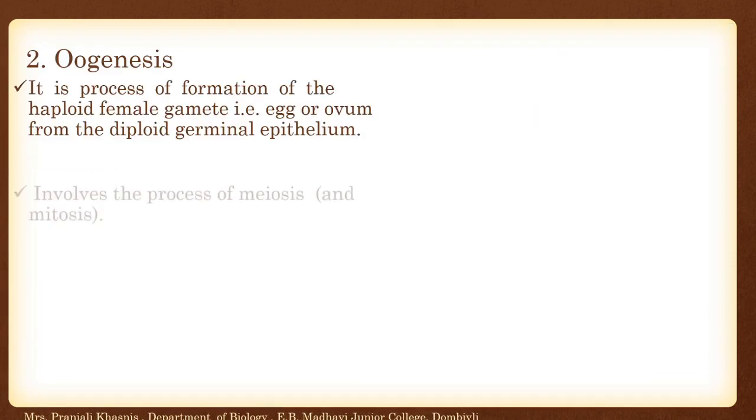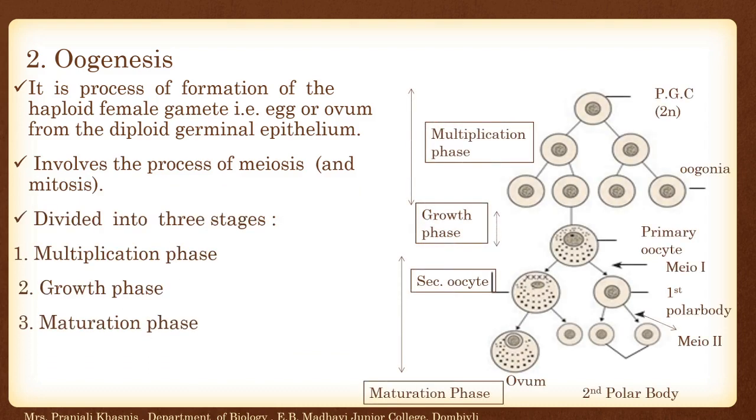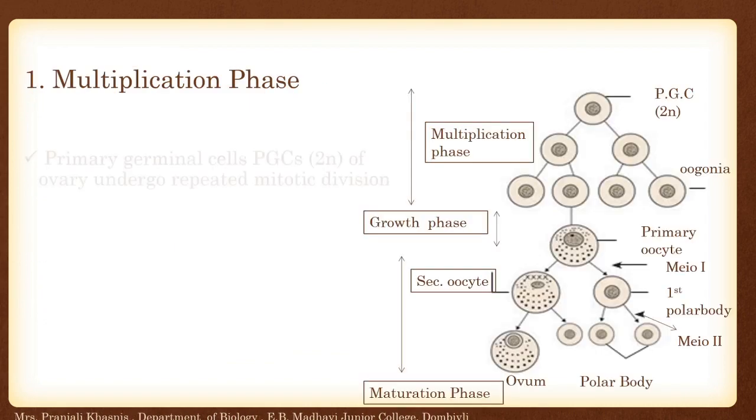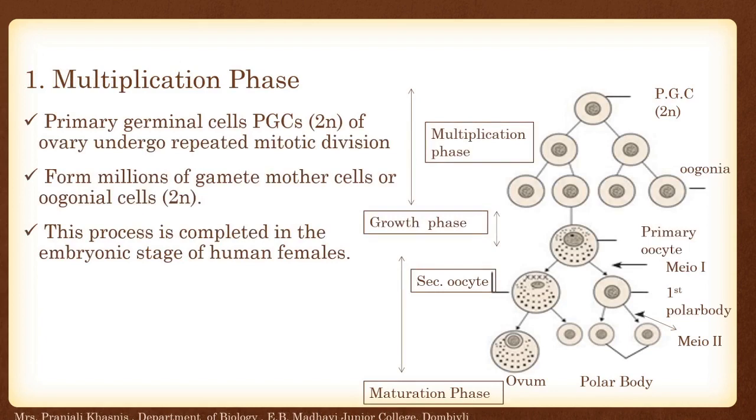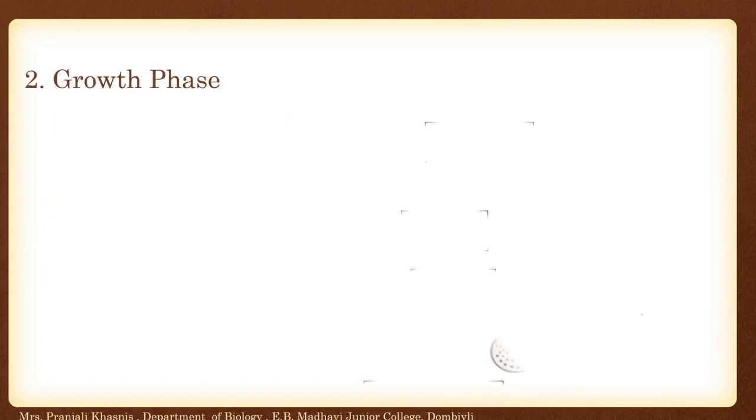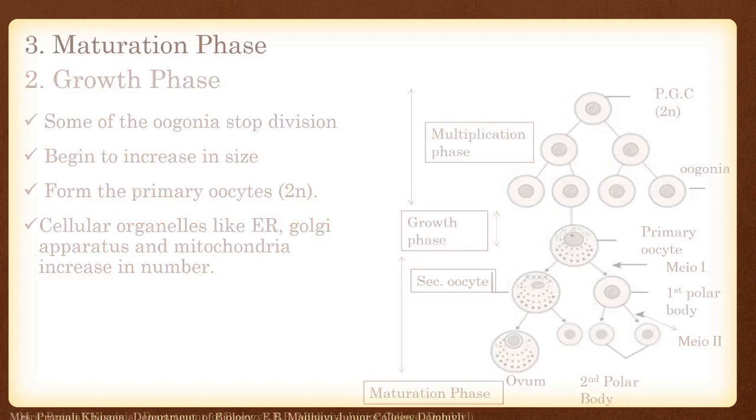Next is oogenesis. Again, same procedure. Oogenesis has three different stages: multiplication, growth, and maturation. In the multiplication phase, the primary germinal cells of the ovary undergo repeated mitotic division and form millions of gamete mother cells or oogonial cells, and this process is completed in the embryonic stage of the human female. In the growth phase, some oogonia stop dividing, begin to increase in size and form primary oocytes. Cellular organelles like the Golgi apparatus and mitochondria increase in number.